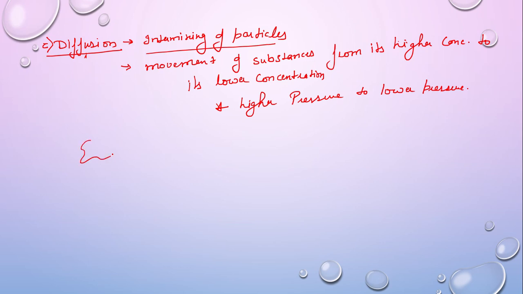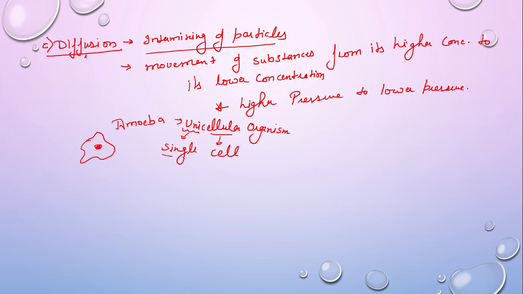So why am I discussing diffusion here? We all know amoeba, right? This is an amoeba. So amoeba is a unicellular organism, because I know that amoeba is made up of, uni means single and cellular means cells.